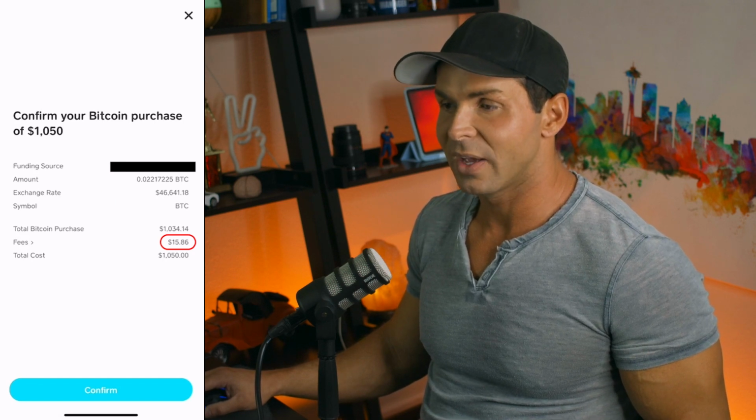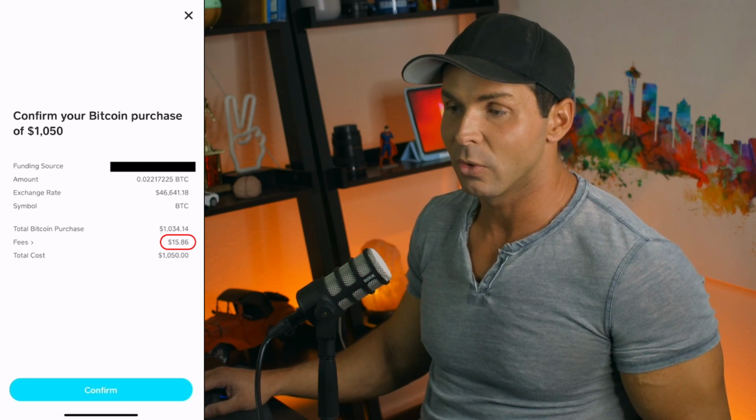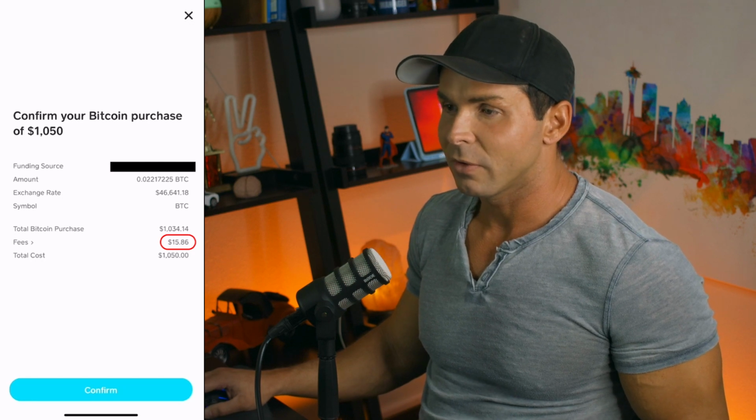So once you've got that taken care of, like I have, you can see I've already bought the crypto. However, to do this, we'll need to tap that buy button and type in the amount, right? You'll get this page, which you notice there's a $15 fee it shows right here for purchasing this particular amount of Bitcoin. So I should have about $1,035 now worth of Bitcoin, right? With that $15 fee off of it.